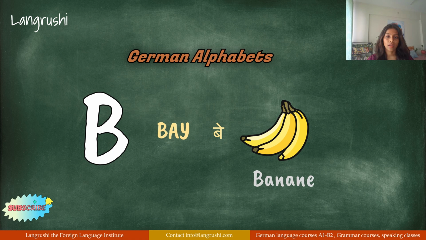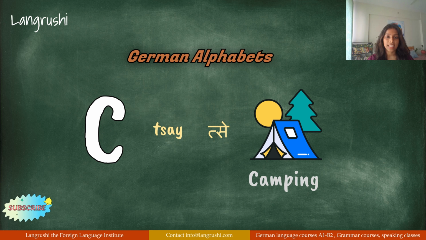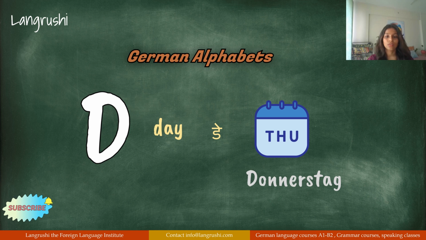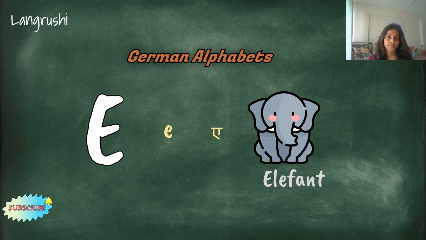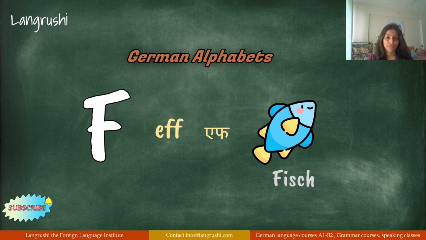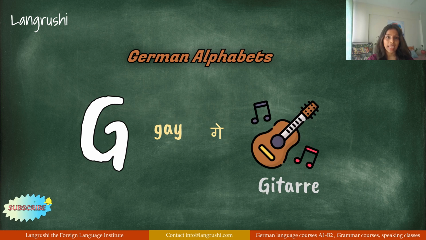B, Banane. C, Camping. Although the alphabetical sound is different, if you have a word, we'll make it into a co-pronunciation. Camping. D, Donnerstag. E, Elefant. F, Fisch. G, Gitarre.